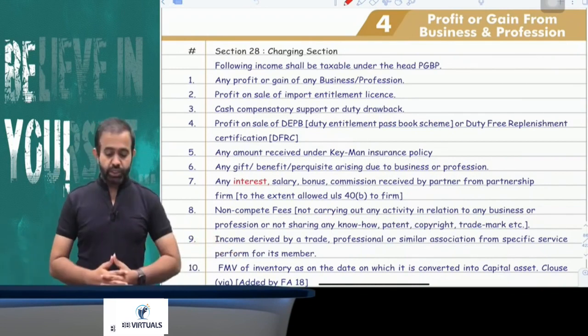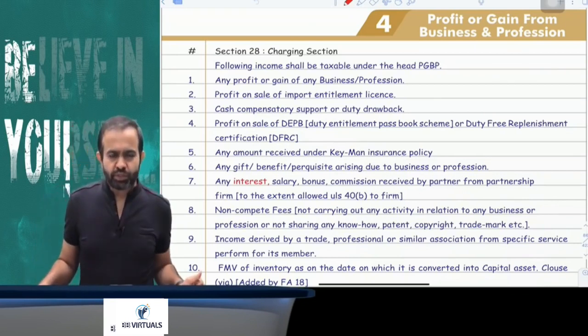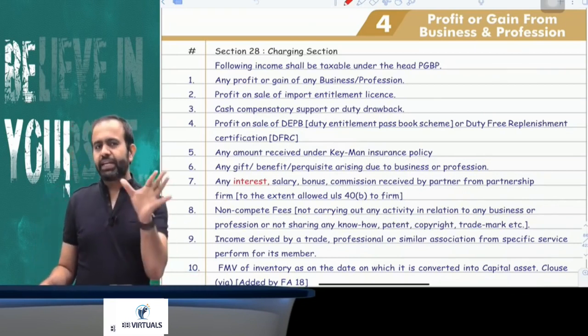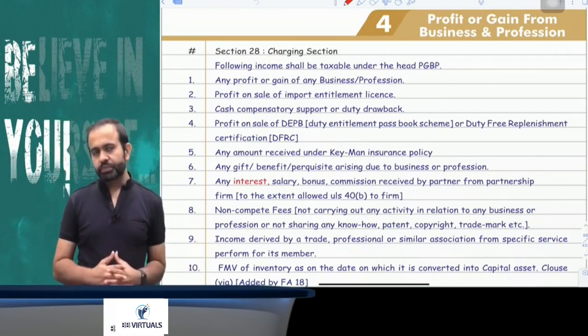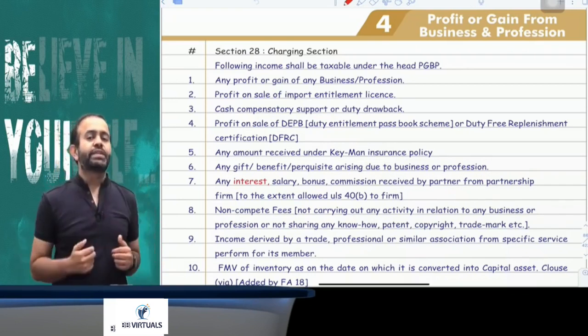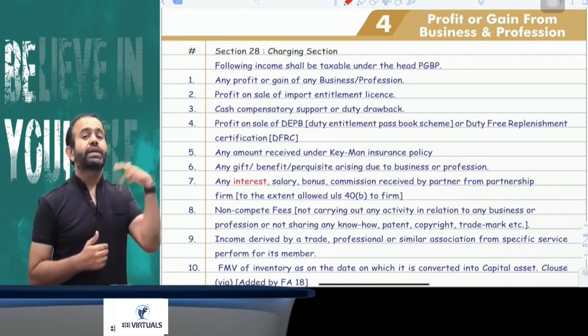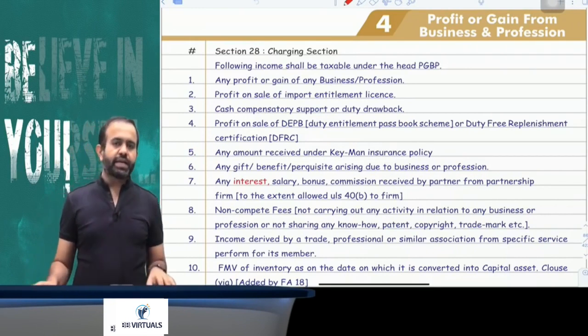The first clause of Section 28 says that any profit or gain arising from business or profession carried on by the assessee at any time during the previous year will be taxable under the head PGBP. That is the normal clause. Now the next point says that if against export you receive any subsidy or cash compensatory support, that will be taxable under the head PGBP.